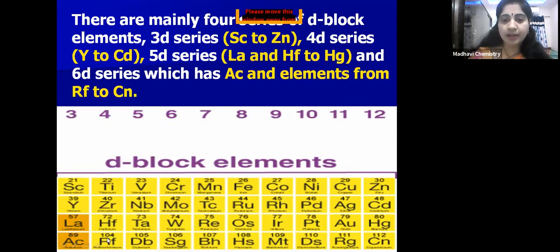After that, rutherfordium to copernicium. These are the four series of D block elements: 3d, 4d, 5d and 6d series of elements. 3d means scandium to zinc, 4d means yttrium to cadmium, 5d means lanthanum and hafnium to mercury, and 6d means actinium and rutherfordium to copernicium. Copernicium is a new element, element 112, right children?